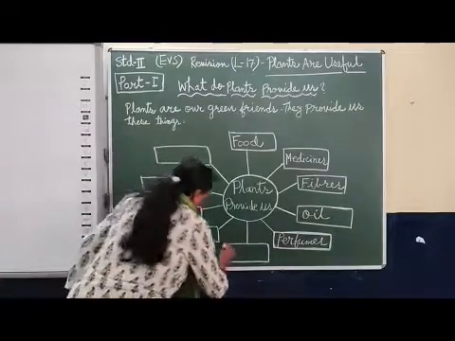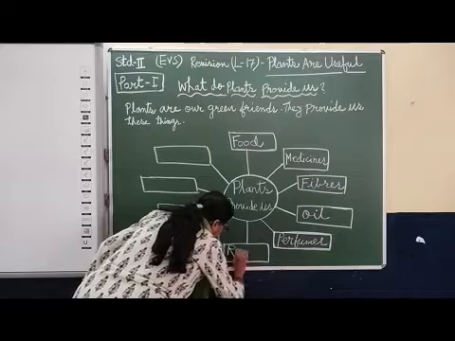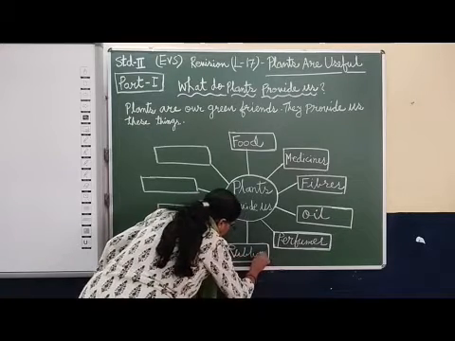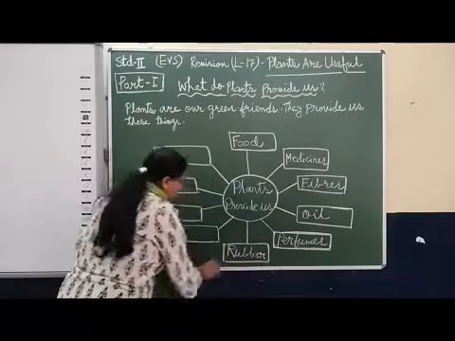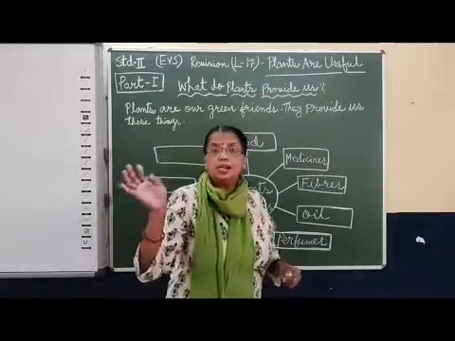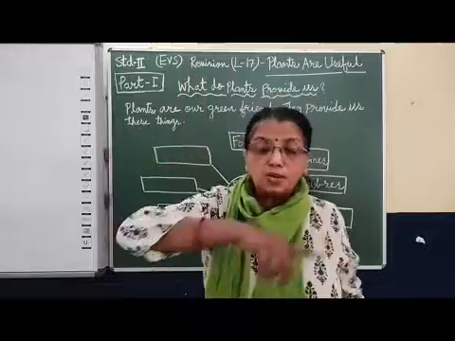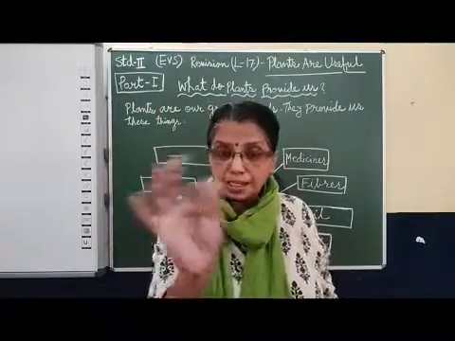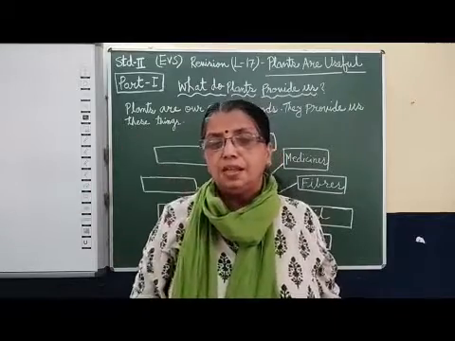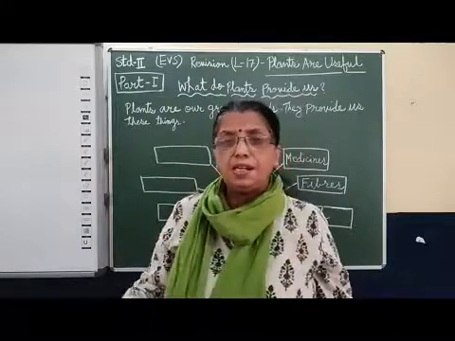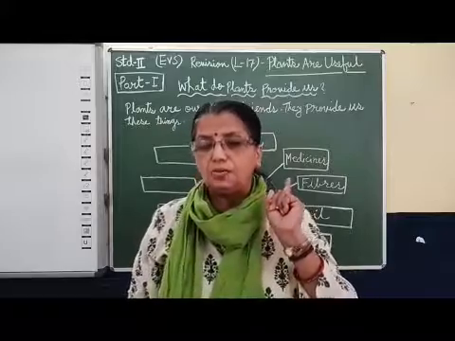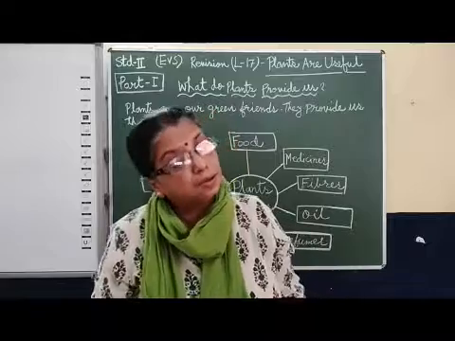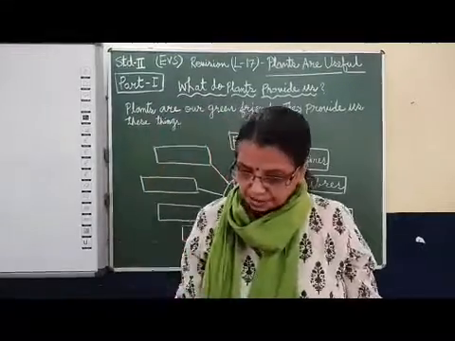Then rubber. Rubber, we are using, no? This is very important. Without rubber, no vehicle can run. All the tires of vehicles are made with rubber. We are using an eraser, that is also rubber. Rubber is used in many places, especially vehicles, as I told you. That rubber also we are getting from plants.